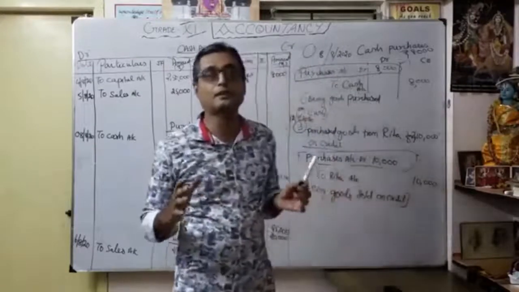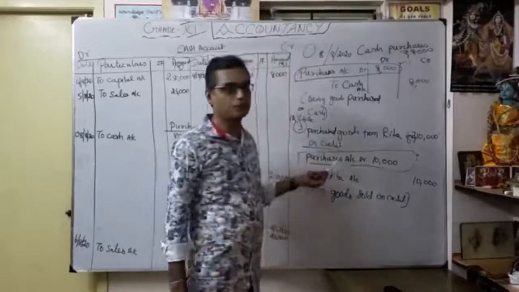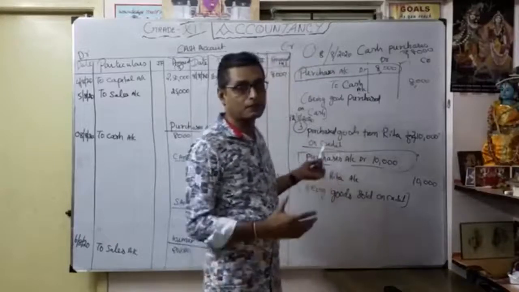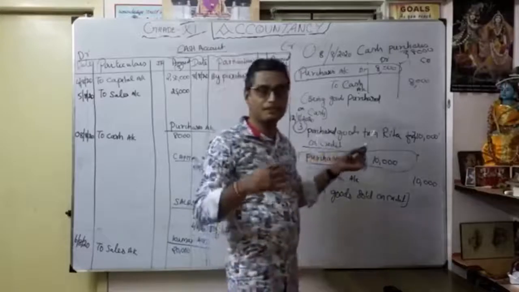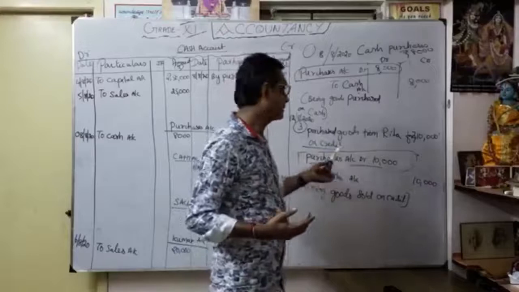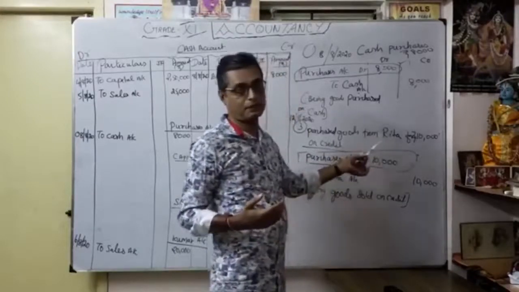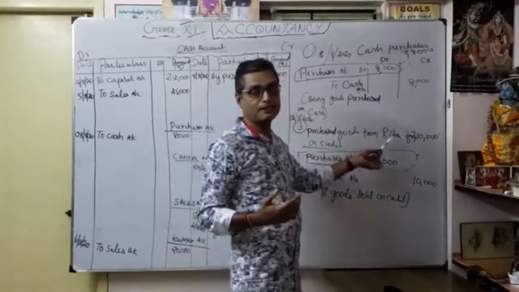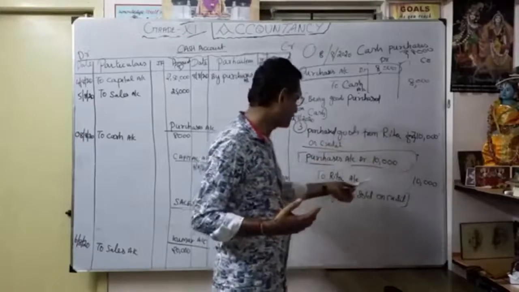So what is the meaning of the debit and credit? You want to confirm whether my journal entry is correct or not. As a purchase account, why am I debiting purchases? Because purchases come under nominal account, so debit all expenses. The purchased goods are naturally an expense for the company. Thereafter, Rita comes under personal account. Why is it a personal account? Because as a rule, debit the receiver, credit the giver. Rita gave the goods, so I credit Rita account 10,000.